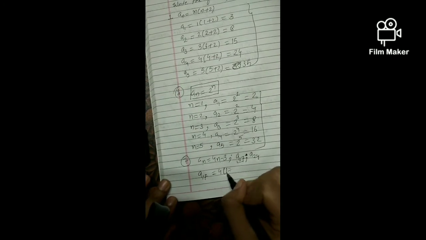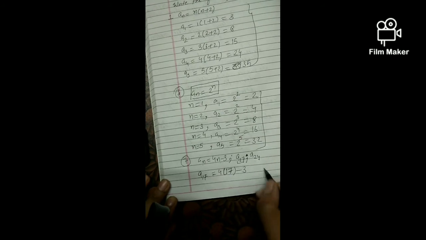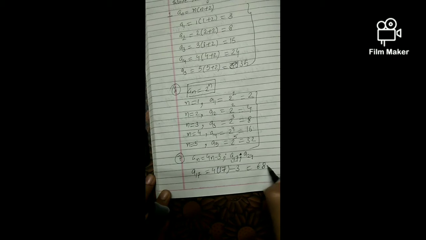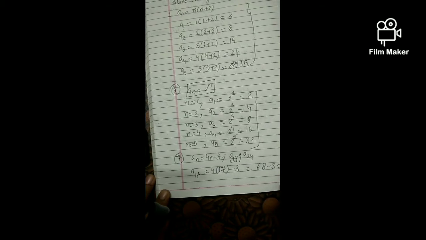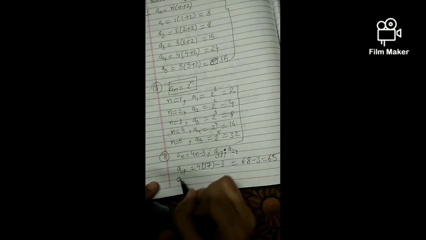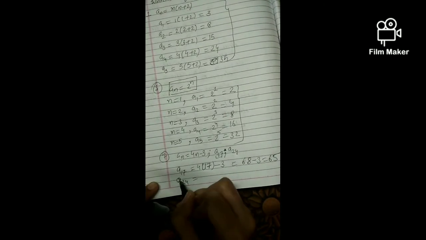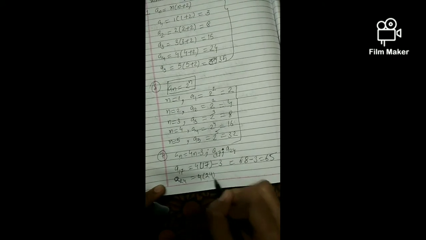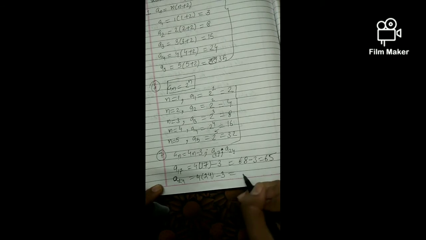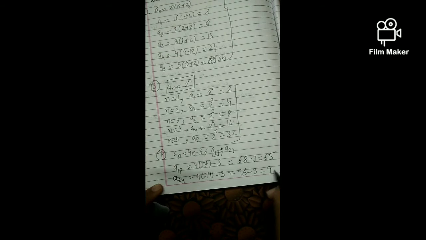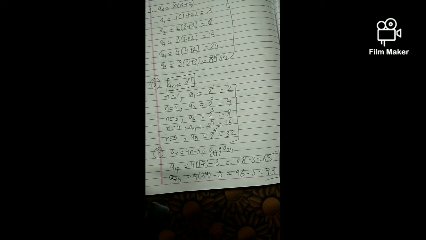Yeah. 4 into 17 minus 3. So this will be equal to 68 minus 3, that is 65. Okay, and the 24th term will be A24. So the 24th term will be 4 into 24 minus 3, so it will be 96 minus 3, which is equal to 93. So this is how sum number 7 we have done.